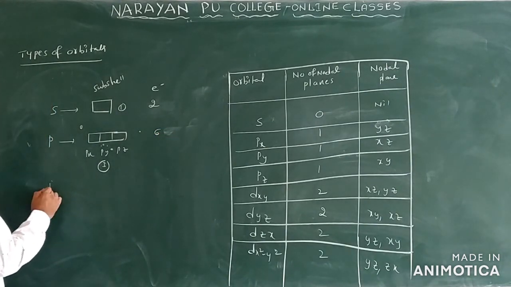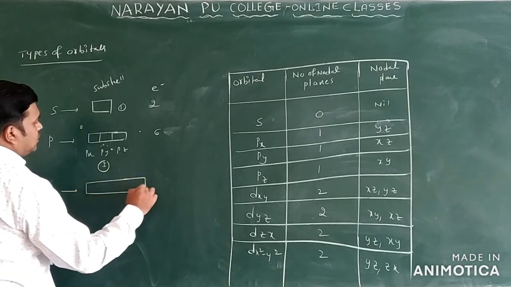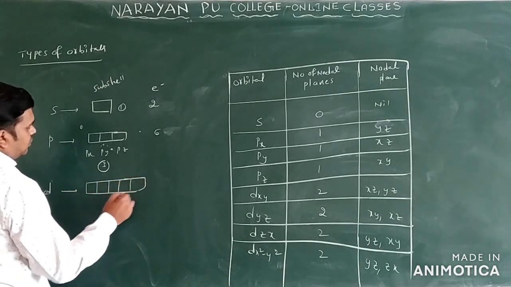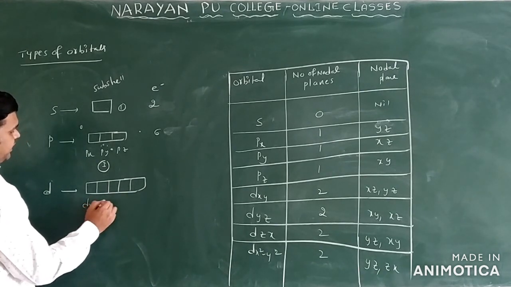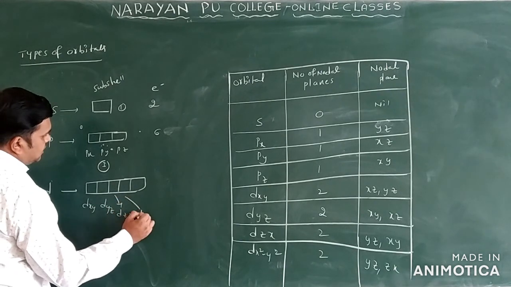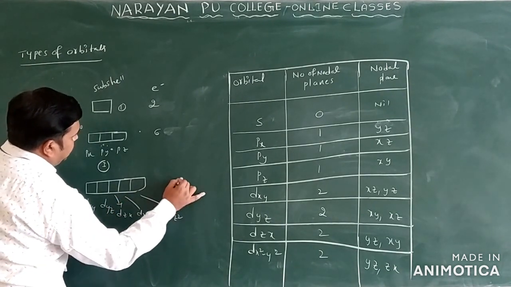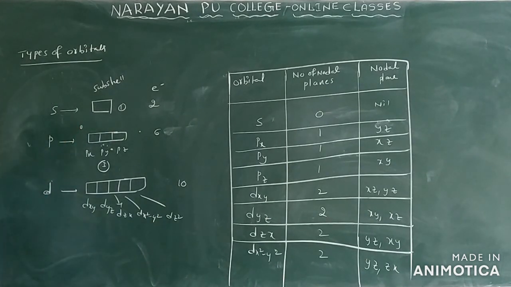Now come to the d orbitals. Generally d orbitals are 5 only: 1, 2, 3, 4 and 5. These are dxy, dyz, dzx, dx square minus y square and dz square. How many electrons can be accommodated here? 10 electrons.